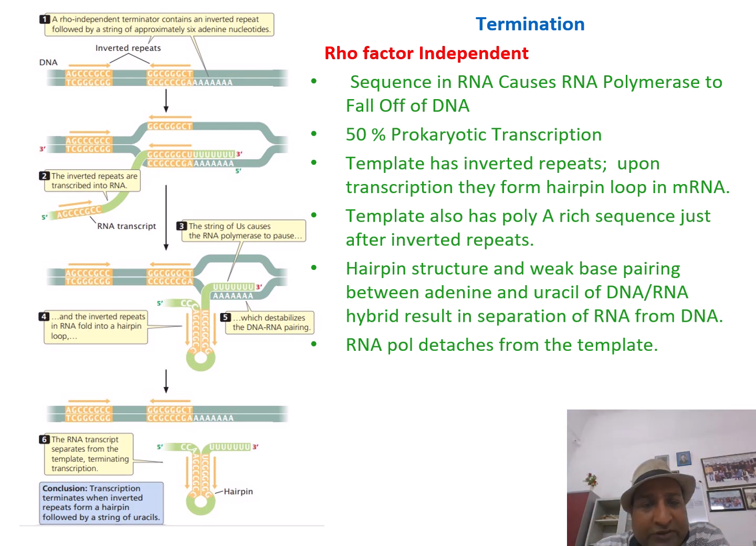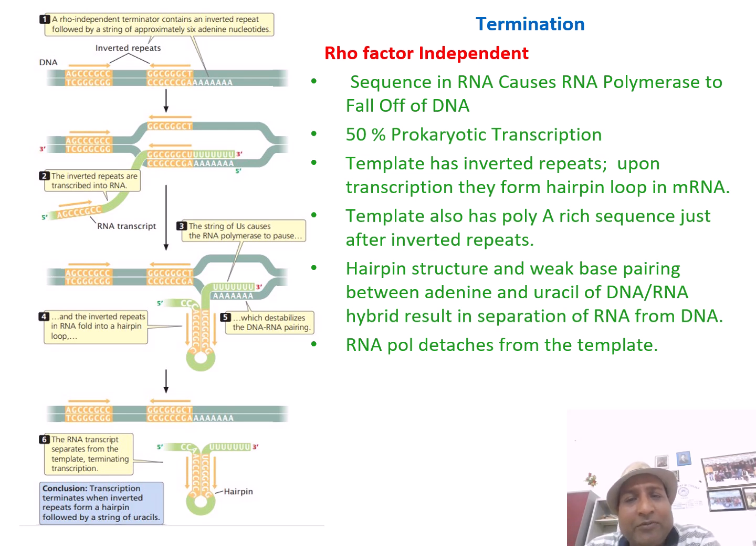And this poly U structure, which is transcribed from the poly A of the template strand, is a very unstable bonding. So the RNA-DNA hybrid is released from here and RNA polymerase is detached from the template strand of the DNA and transcription stops. So it is the sequence in the RNA that causes RNA polymerase to fall off the DNA. DNA has the inverted repeat, but DNA had nothing to do with the transcription termination. It is the sequence of the nucleotides in the RNA which is responsible for the termination.